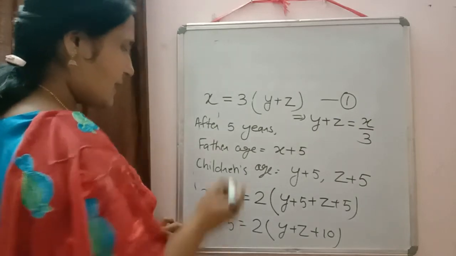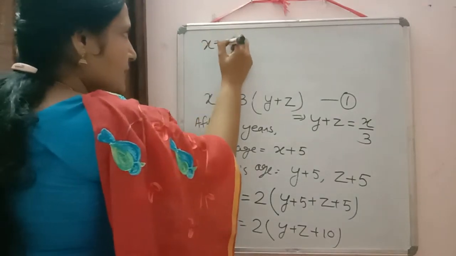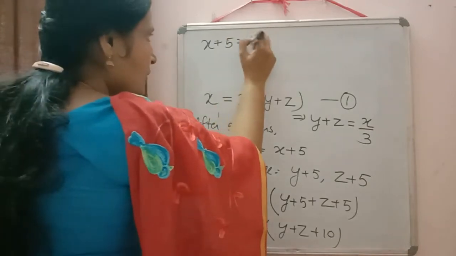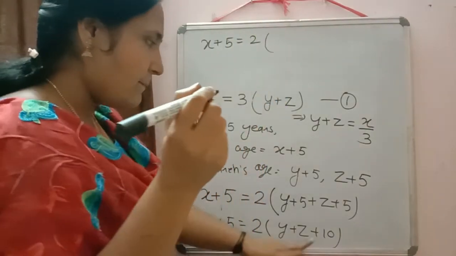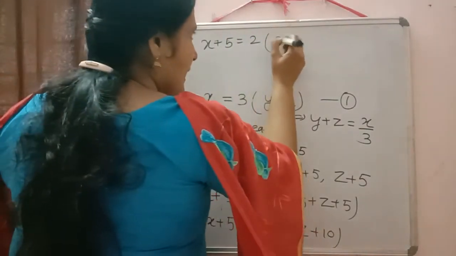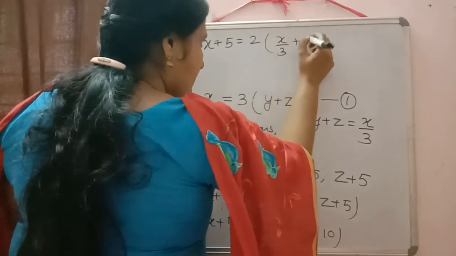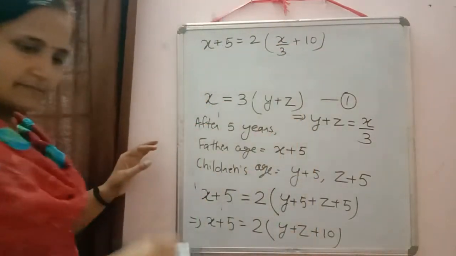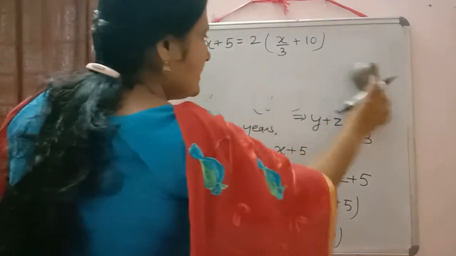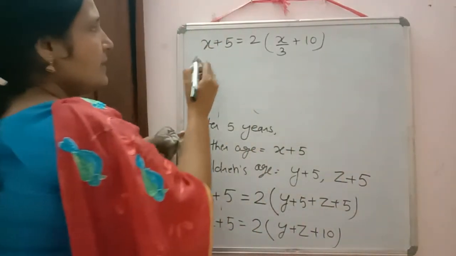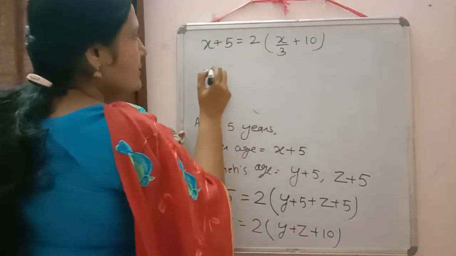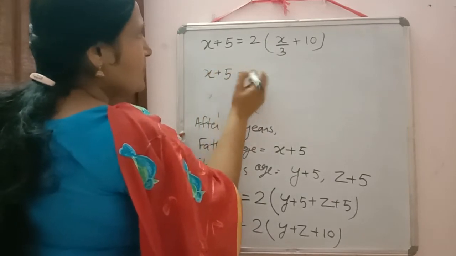So now in the second equation, we can write x plus 5 is equal to 2 into, in place of y plus z, x by 3, and then plus 10 is already written. Now we can simplify it. Then it will be x plus 5, and if you want, you can multiply 2 here.